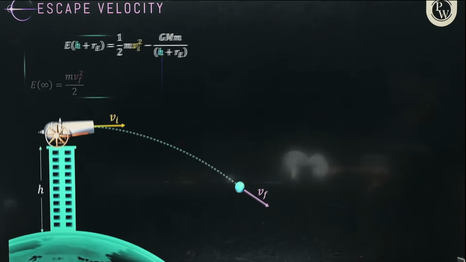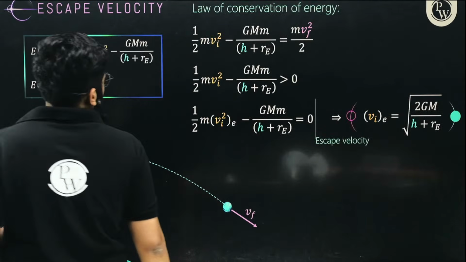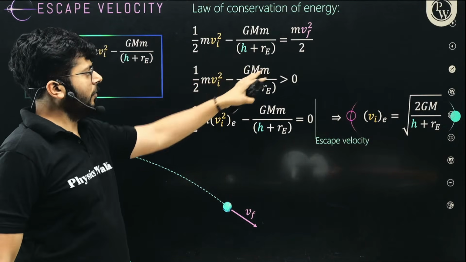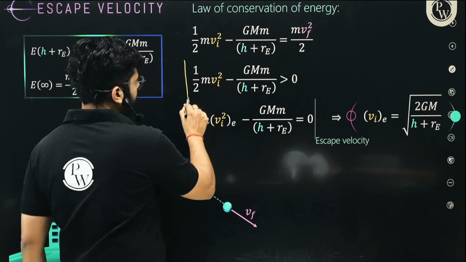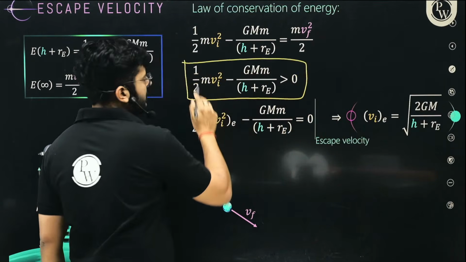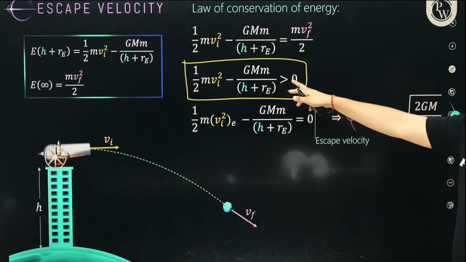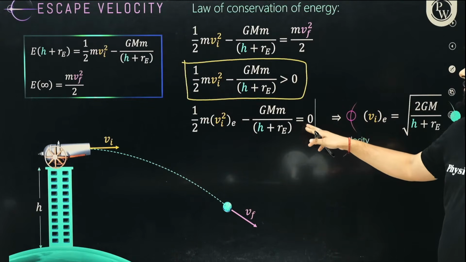So you see that in the entire journey, the total energy remains the same, right? Once you equate them, this is the condition you will get so that the object is going to go outside the gravitational field. For minimum possible values, this should be either greater than 0, or for the minimum it will be equal to 0.